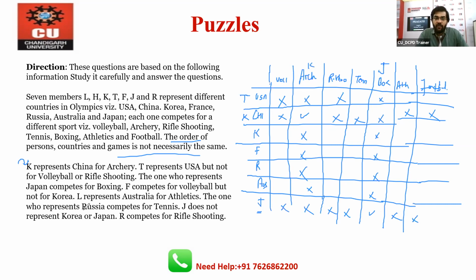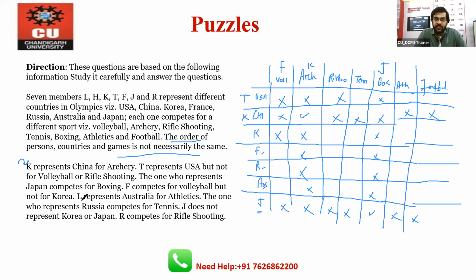Now, after this line, F competes for volleyball, and where is volleyball? The first one. F competes for volleyball, but not from Korea. It means F can be France, Russia, Australia or Japan. Right now we are not aware which, but we know F competes for volleyball. But not for Korea.